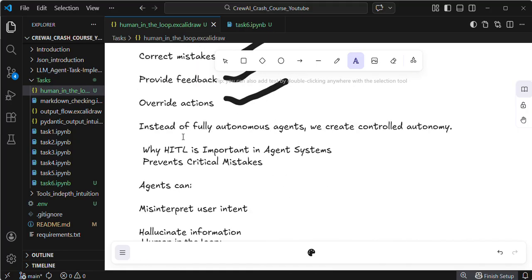Next, instead of a fully autonomous agent, we create controlled autonomy. We cannot fully trust an agent's autonomous workflows, because they can fail in some critical situations. As a human, as a user, we need to provide some feedback. Hey, you need to do this kind of thing at this particular point only for creating the report.